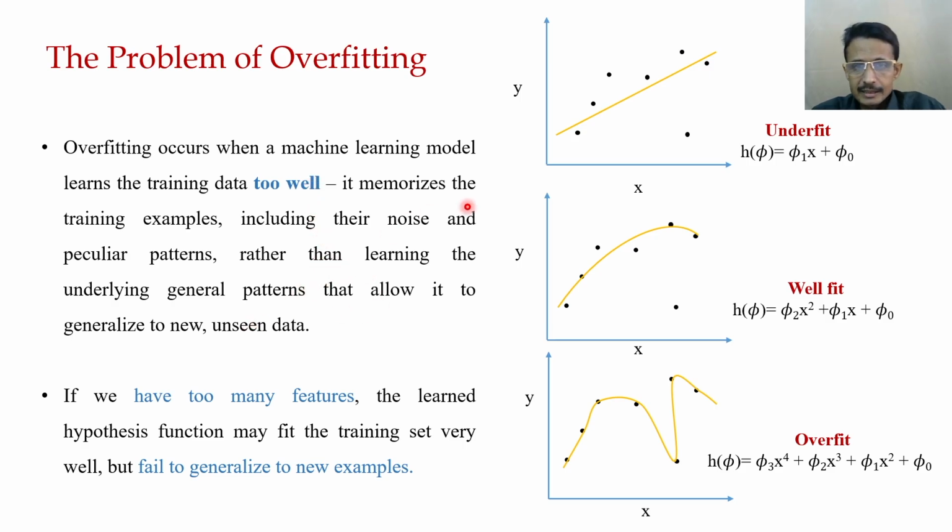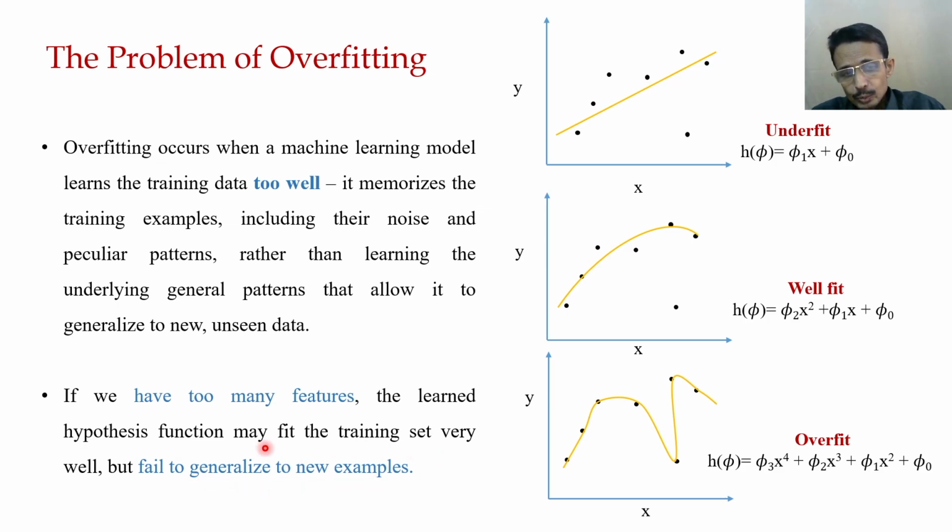Now these very complex models may not generalize well to new unseen data, because this new unseen data is supposed to come from the given distribution. In another case, if we have too many features, the learned hypothesis function may fit the training set very well, but fail to generalize to new examples.